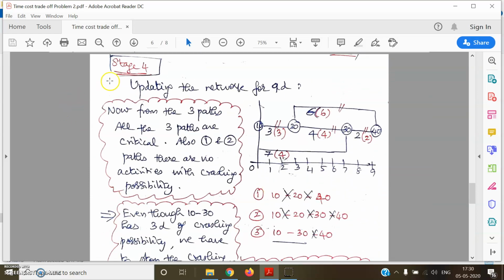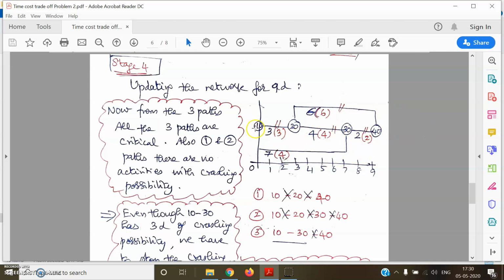In stage 4, I have to update the diagram. Unless I update, I will not be able to see what will be the next stage, what is the information for the next stage. So I'll update the diagram. Now the project duration is 9 days. 1020 is completely exhausted already. 2030 and 3040 are already exhausted, and 2040 is also exhausted. So in these two parts, all the activities are exhausted.